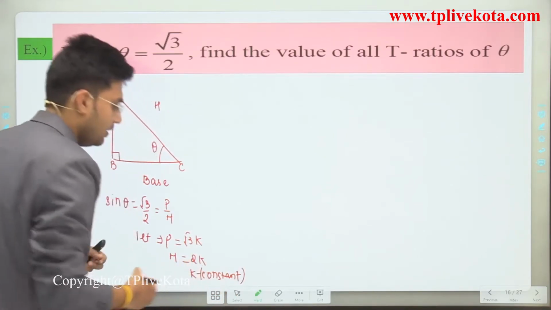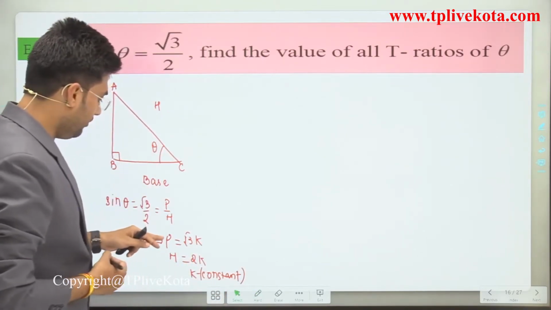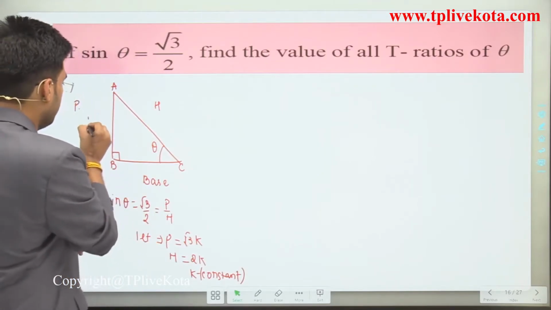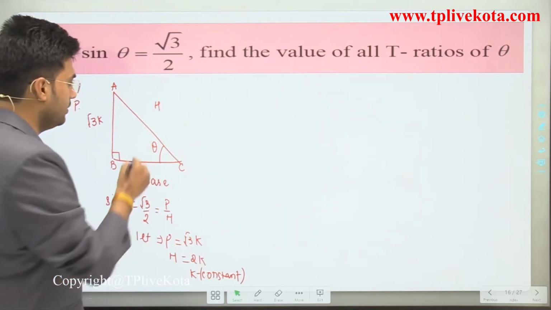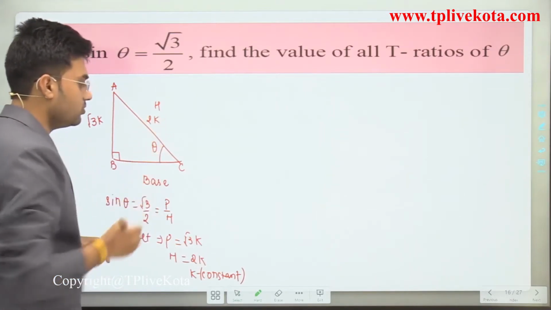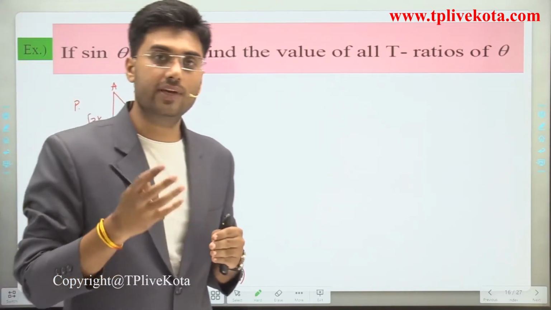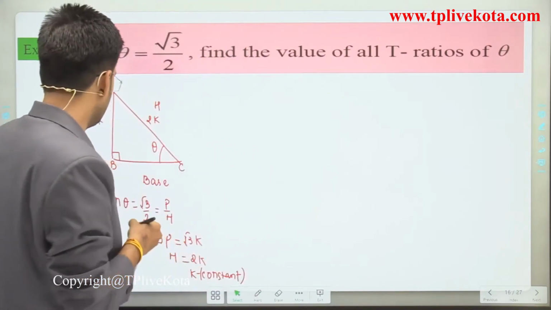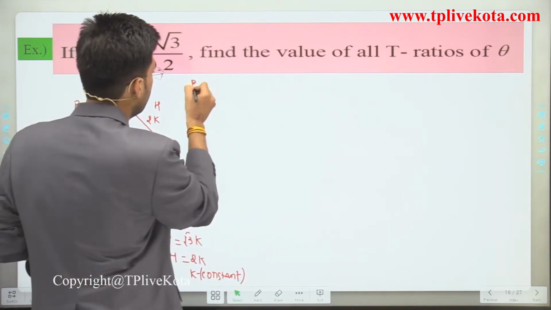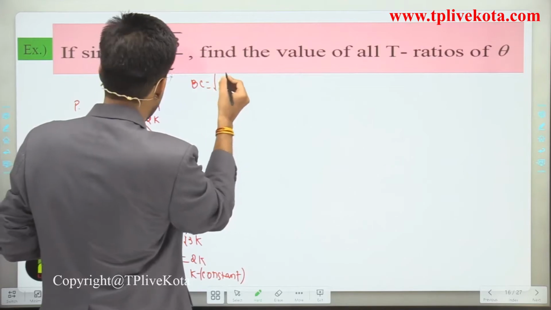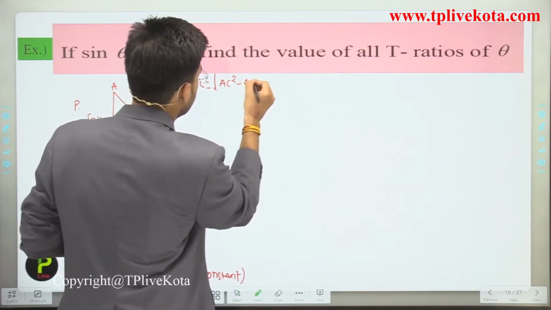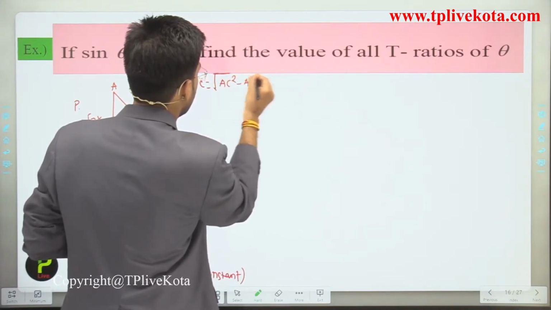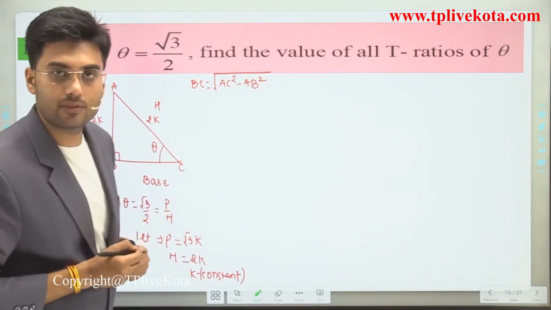Now if perpendicular is root 3k and hypotenuse is 2k, then by using the Pythagoras theorem we can find the base. Here BC is equal to under root AC square minus AB square.